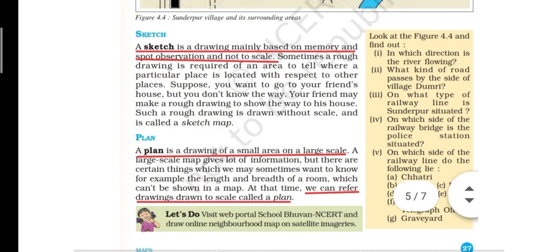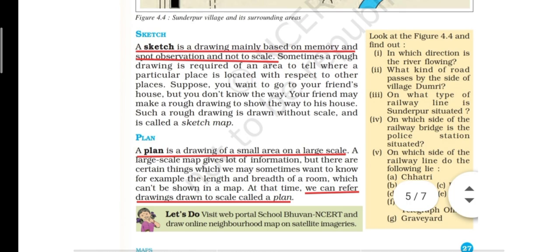So you all have already read about the large scale maps. Large scale and small scale, we have dealt with these two types of maps. When we want to show a small area like a village or a colony, we show that on a large scale map. And in such type of maps, we also get a lot of information about the places that are around it. So a plan is also a drawing of such a small area on a larger scale.